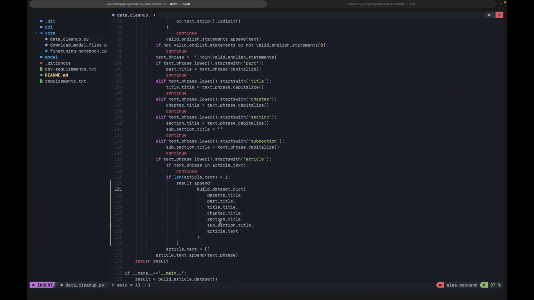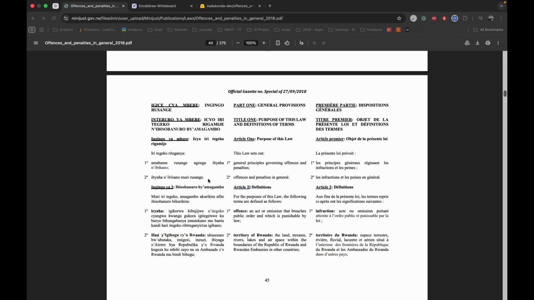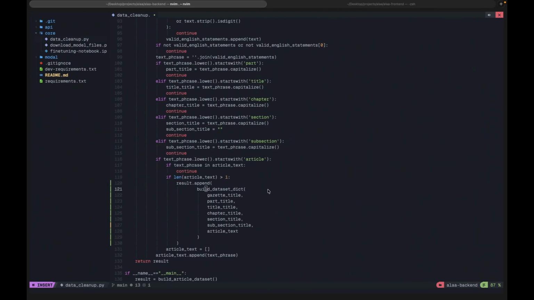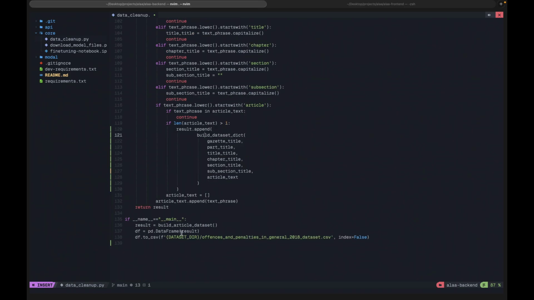So after adding it to our results, we are going to initiate the article text, because this article text is the one saving the title and all of this. Then we are going to clean it again so that we can start from scratch again. So that's all. Then we initiate in the main, we just call it so that we return the result. Then we are just going to call it here.